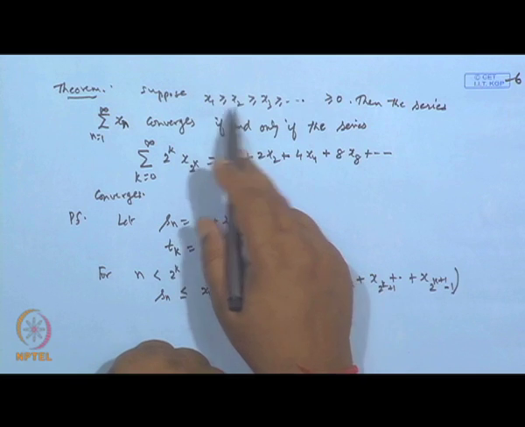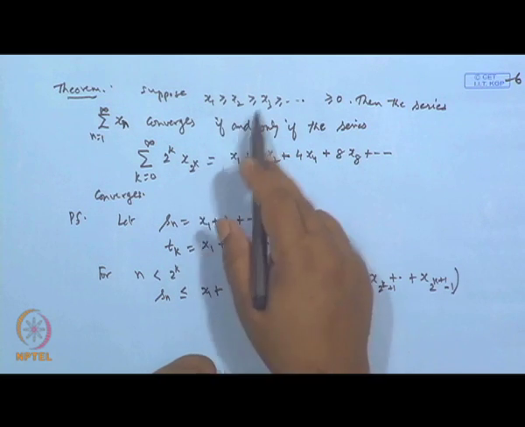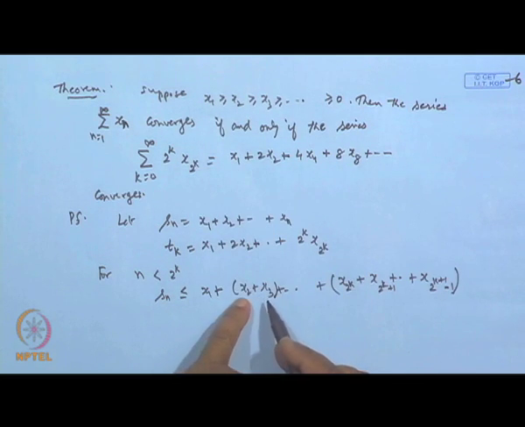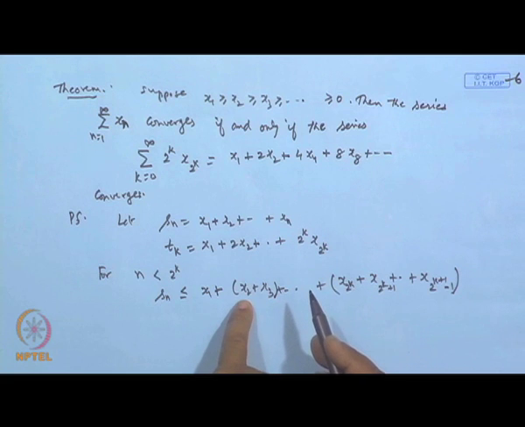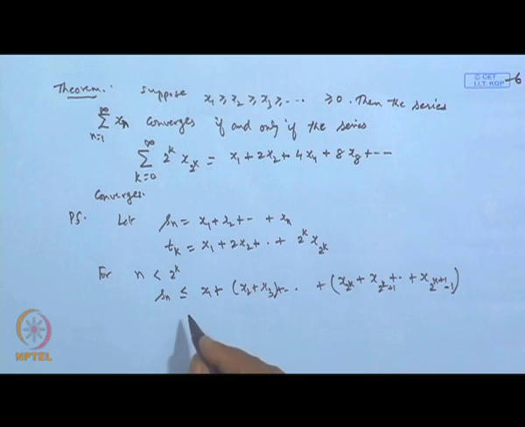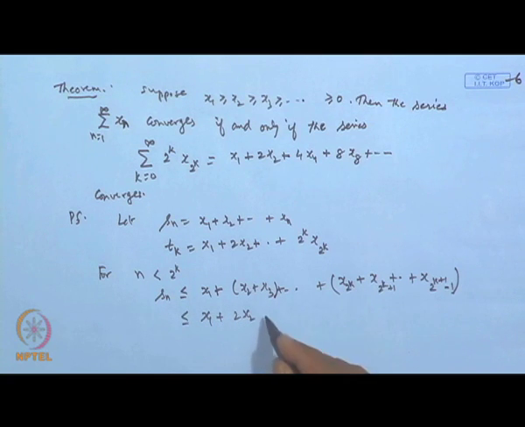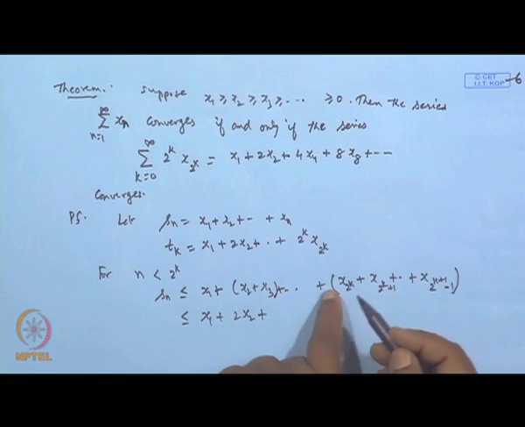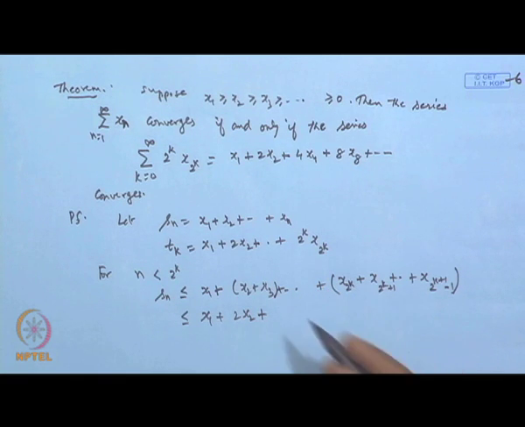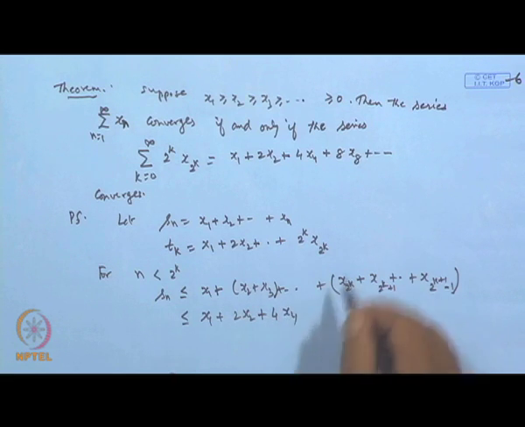Now, x 1 is greater than x 2, x 2 is greater than x 3. So we can say x 3 is lower than x 2, so it is less than 2 of x 2. So this will be less than x 1 plus 2 times x 2. Similarly, when you go for x 4, x 5, x 6, x 7 and x 8, the next term will be less than 4 times x 4, and continue this.